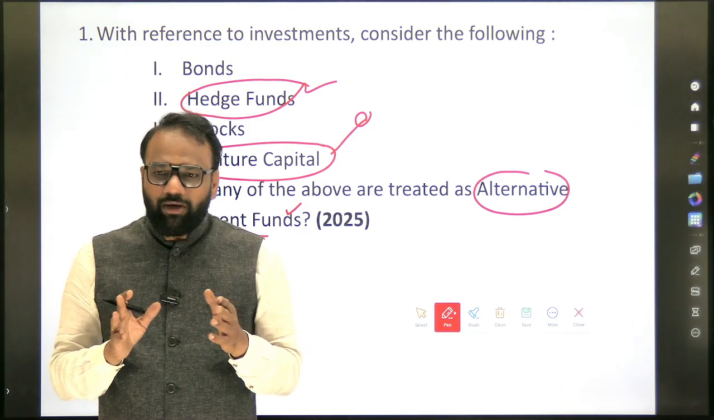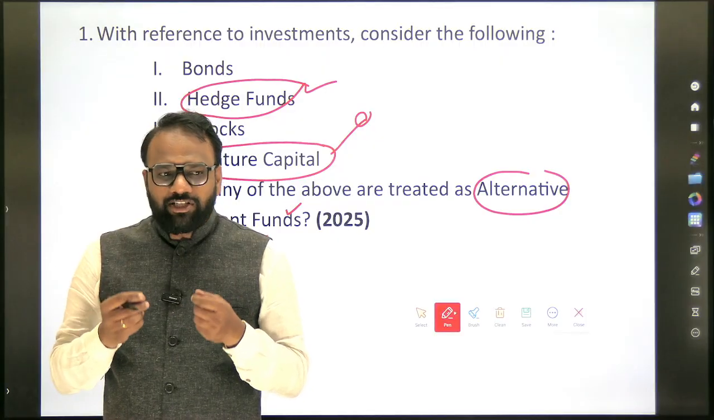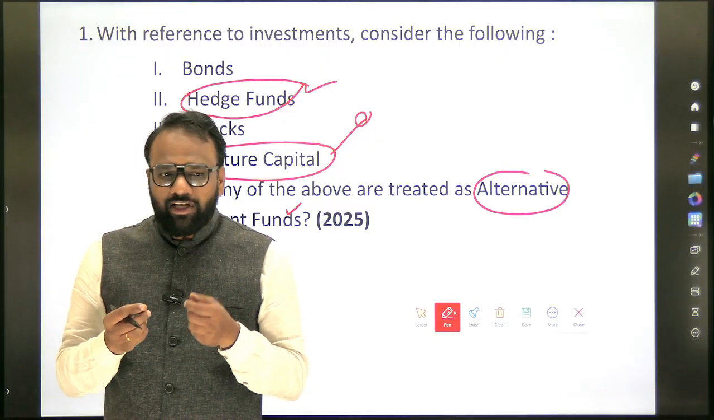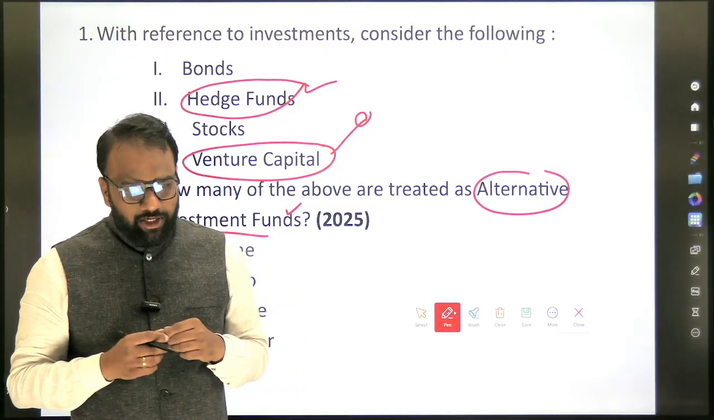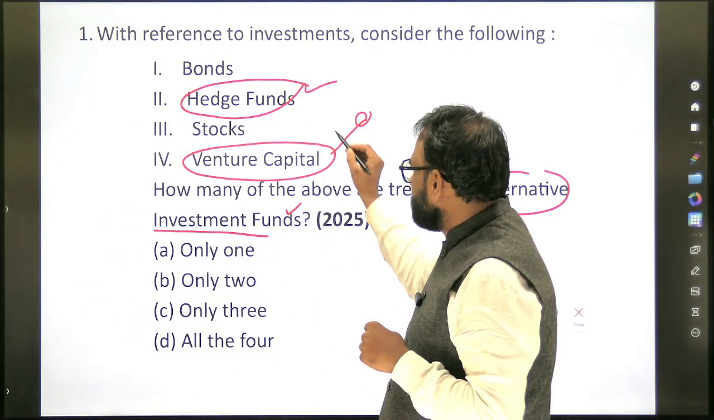Because we don't know whether the company is going to succeed, whether it is going to make profit. We are completely unaware of it. But still you will take the risk and you will invest. So that is called venture capital. Now next, similarly, when it comes to hedge funds.